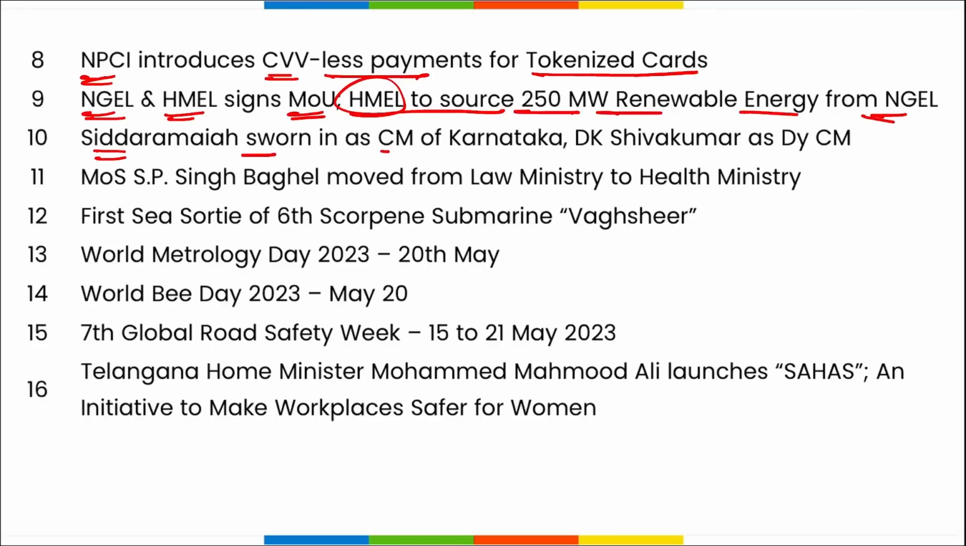Siddaramaiah sworn in as the Chief Minister of Karnataka and DK Shivakumar as the Deputy Chief Minister. Minister of State SP Singh Baghel moved from Law Ministry to Health Ministry. First sea sortie of the 6th Scorpene submarine Vagsheer.